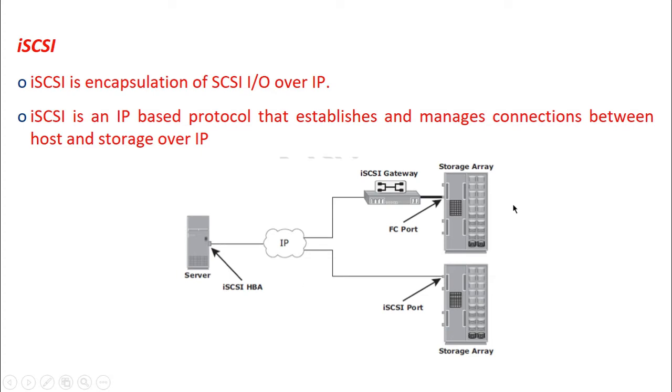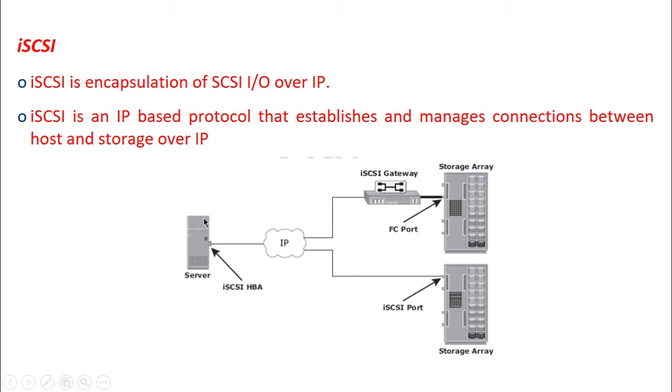So if the storage array is having only fiber channel ports, we need to have an interconnecting device called an iSCSI gateway to connect a host, that is the iSCSI host bus adapter, to a fiber channel port. So this is how the iSCSI is implemented, or that is how the iSCSI establishes and manages connection between the host and the storage array.